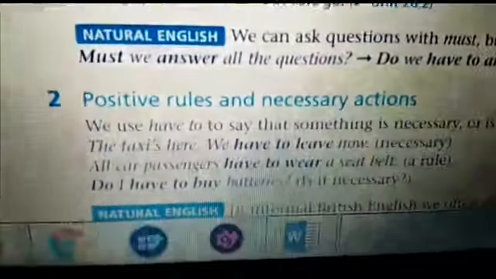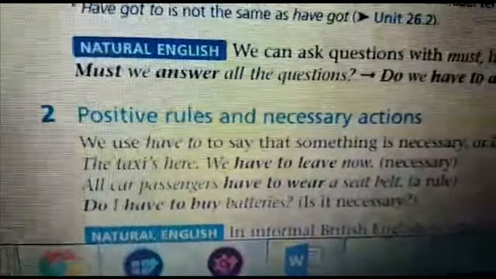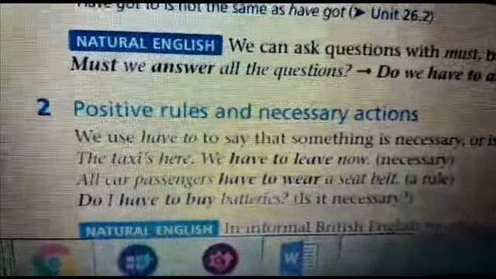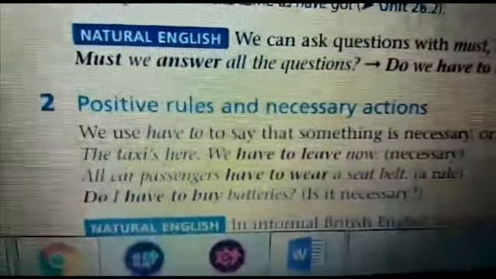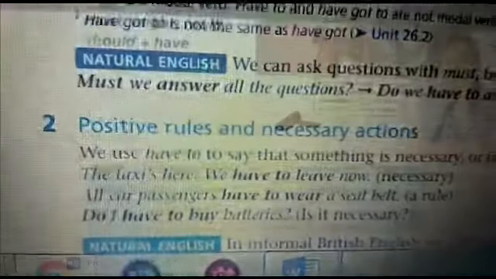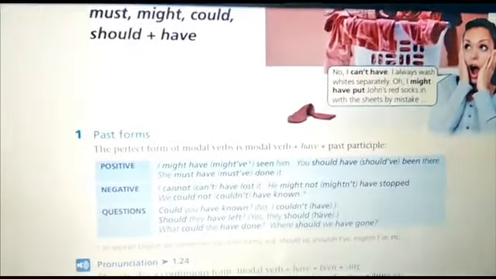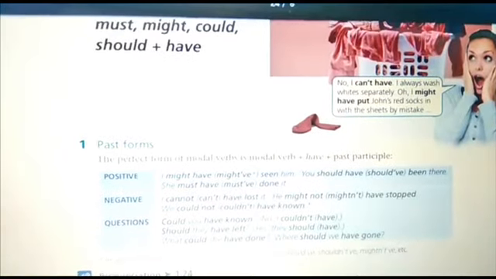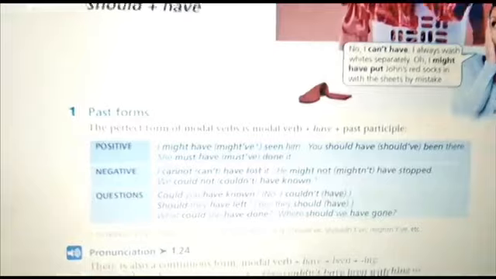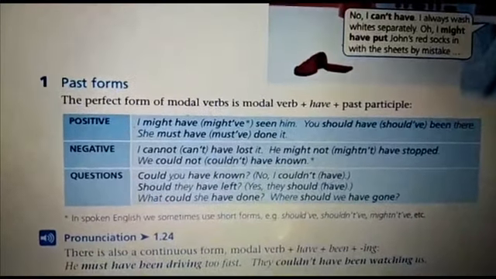We can find it in the interrogative or question form. For example, do I have to buy batteries? It's necessary. So if I want to replace it with must: must I buy batteries? Sometimes I need to talk about past situations or past assumptions using must, might, could, or should plus have. Let's read the examples here to make it clearer for you.